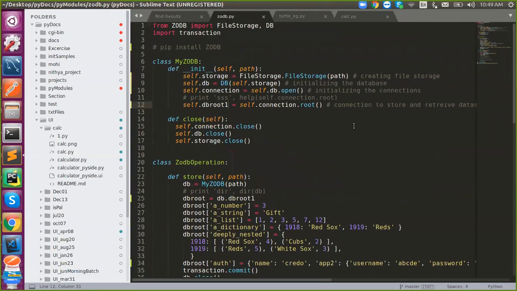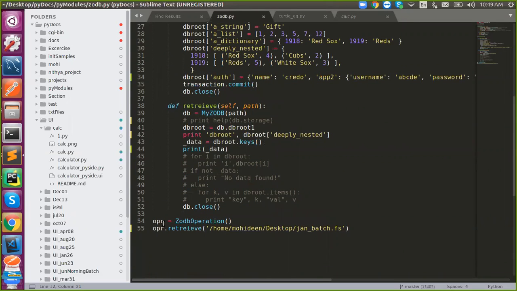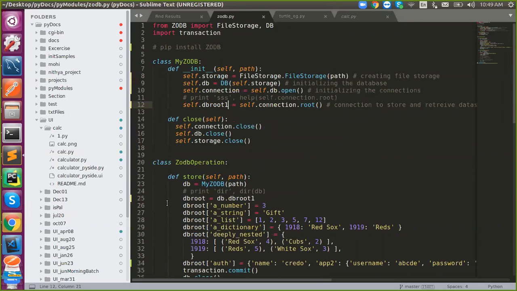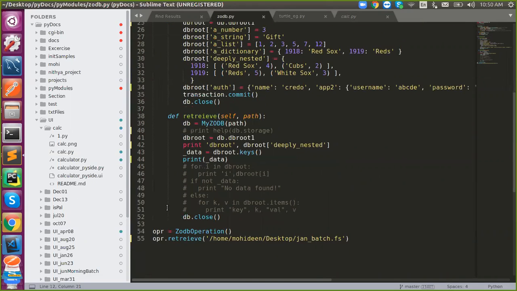So in this file, what to do? When I run this file, what will happen? Try to understand yourself. I'm importing the class, and here is my code. Which line is going to execute very first? Which line?